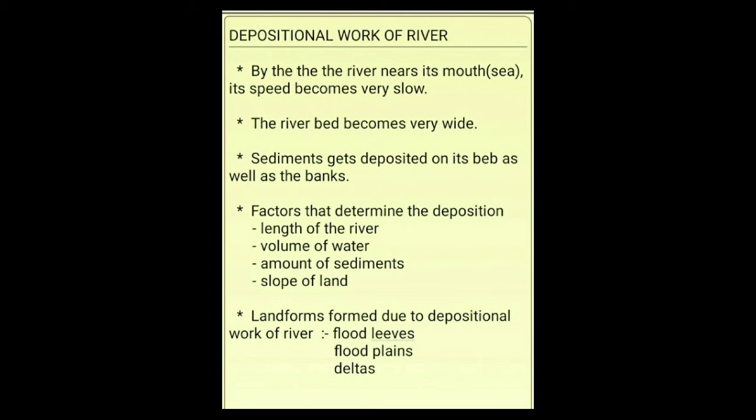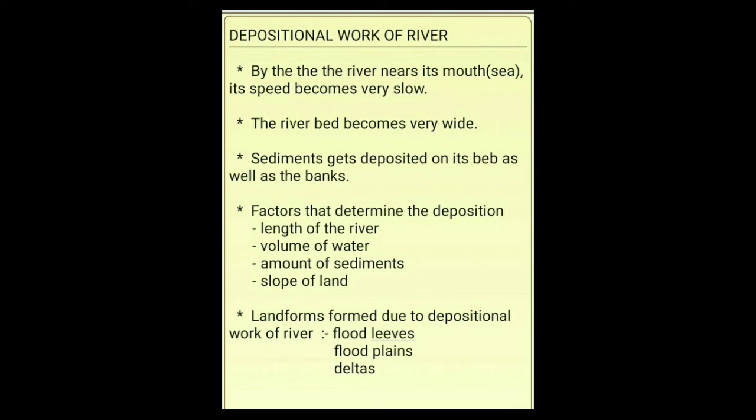Here the width of the river is the maximum. You will find a very wide bed of the river. At places you will see river Ganga as wide as a sea. You cannot see the other bank of the river from this bank. So it is very wide, but the speed of the river is very slow. So all the sediments that the river has carried will be settling at its bed as well as at its bank.